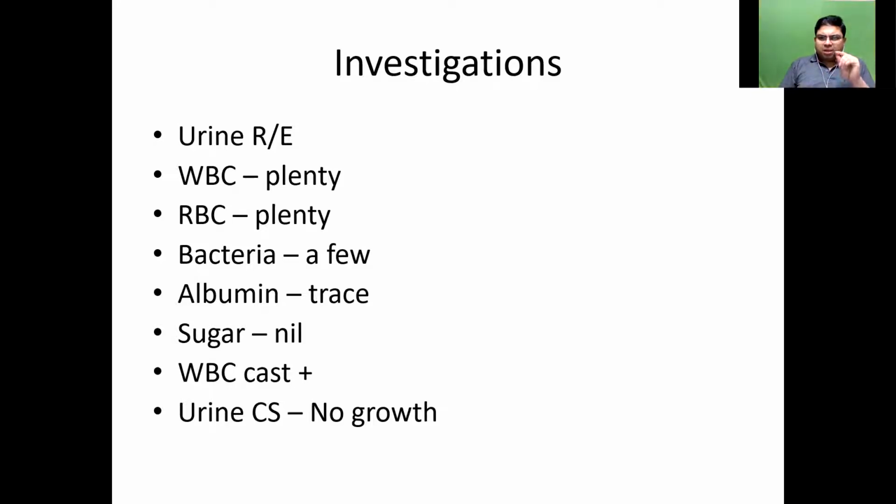For quantification, you put the stick into the urine, take it out, see the color change, and measure it against the chart given on the stick bottle. It may say 1+, 2+, or 3+, depending on the color change, depending on whether you have more than 10 RBCs, more than 50 RBCs, or more than 100 RBCs.